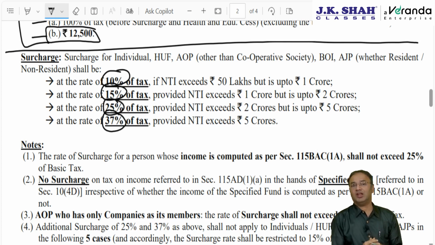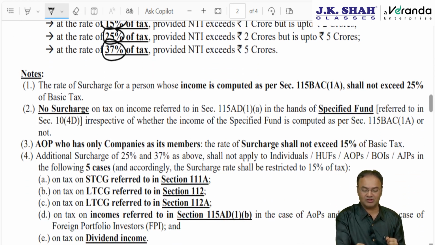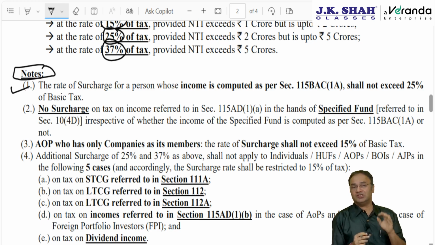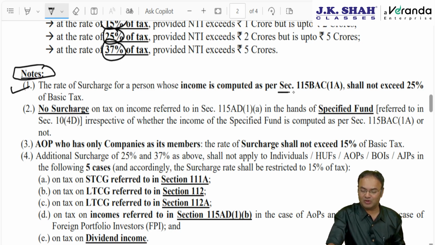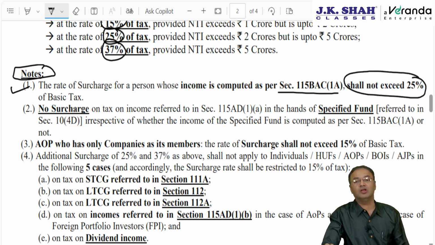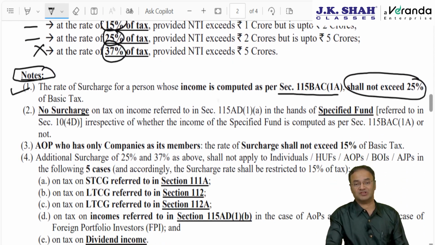However, out of these 5 slabs of surcharges, there are 4 exceptional points with regards to surcharge, which is important from exam perspective. If the person is individual, HUF, AOP, BOI, AJP and his income is computed under new tax regime, then one benefit is given under 115BAC subsection 1A that surcharge rate shall not exceed 25%. Shall not exceed 25% means surcharge could be either 0, 10, 15 or 25. 37% will not apply under new tax regime.